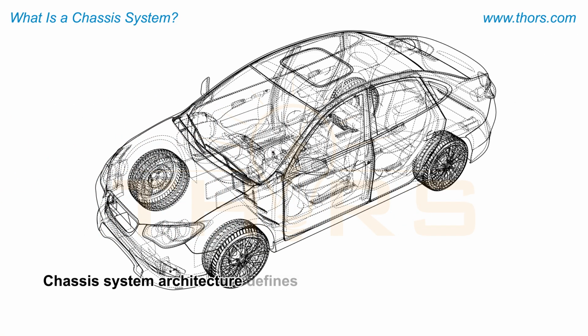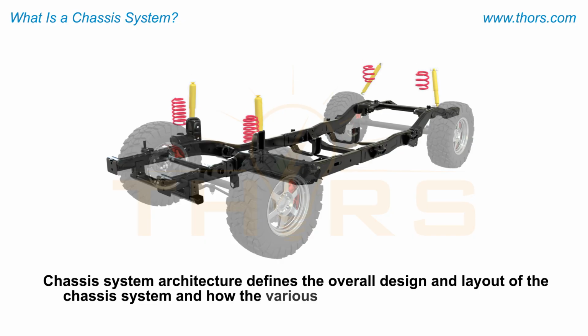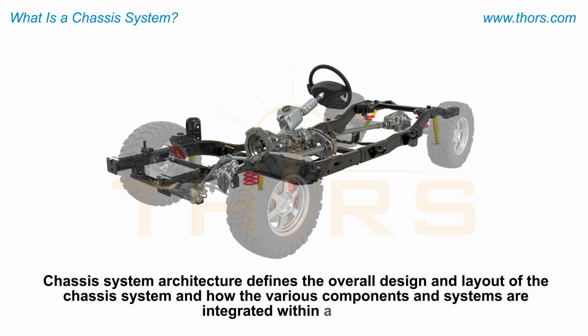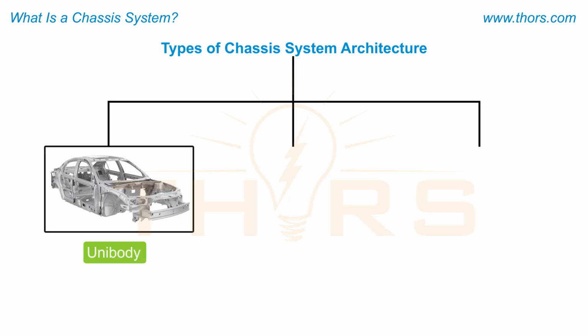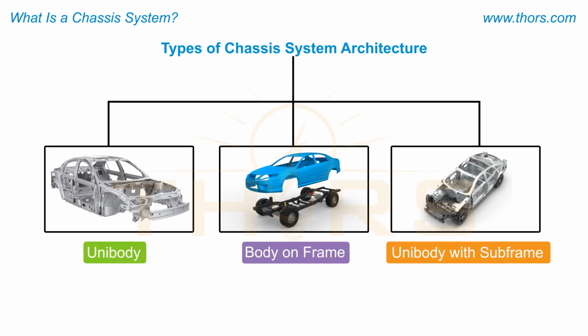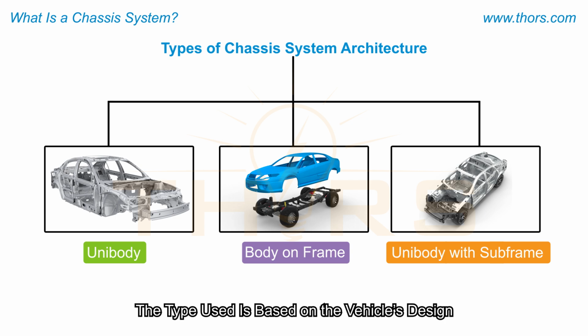Chassis system architecture defines the overall design and layout of the chassis system and how the various components and systems are integrated within a vehicle. There are various types of chassis system architecture, such as the unibody, the body-on-frame, and the unibody with subframe, and the type used is based on the vehicle's design.